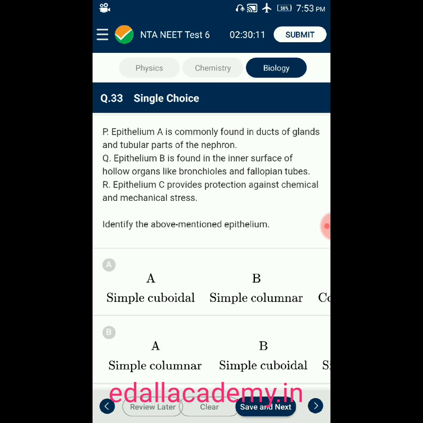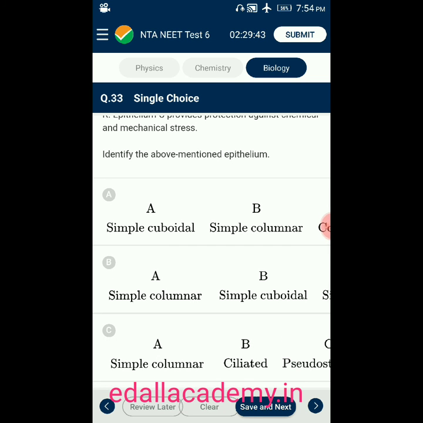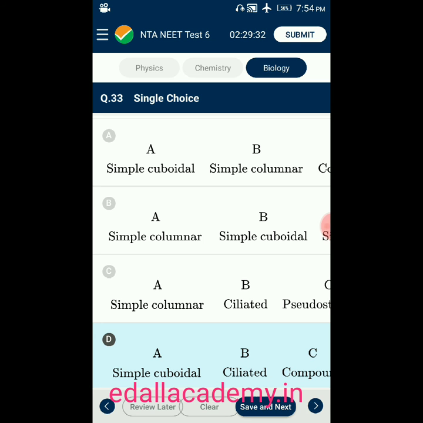Question 33. P. Epithelium A is commonly found in ducts of glands and tubular parts of the nephron. Q. Epithelium B is found in the inner surface of hollow organs like bronchioles and fallopian tubes. R. Epithelium C provides protection against chemical and mechanical stress. Identify the above mentioned epithelium. They ask to find out related epithelial tissues. Here four options are given.